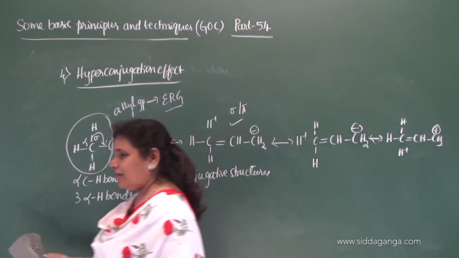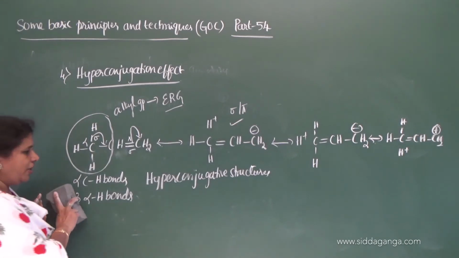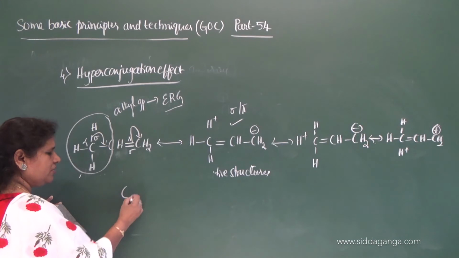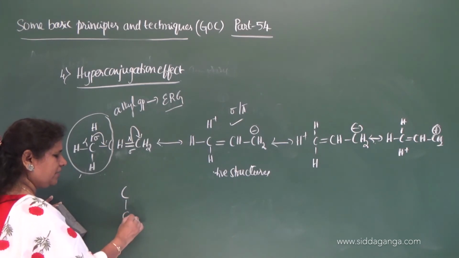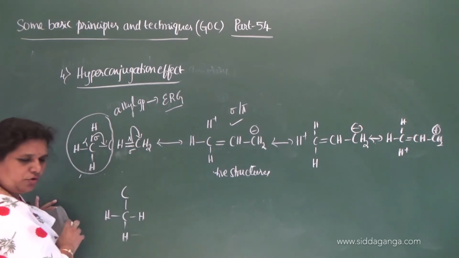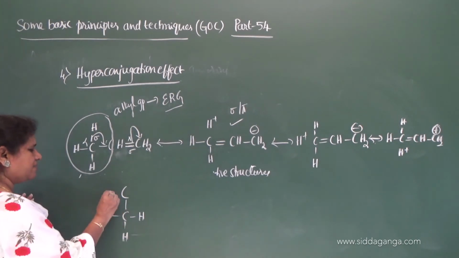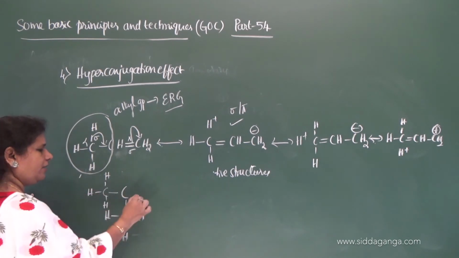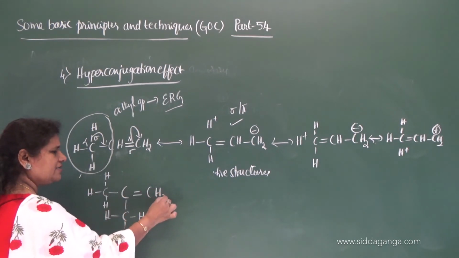So instead of one methyl group, if one more methyl group is attached to the conjugated system, you replace both the hydrogen atoms by a methyl group here. See here, two methyl groups, double bond, and CH2.